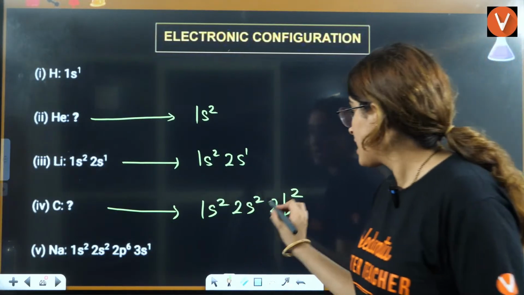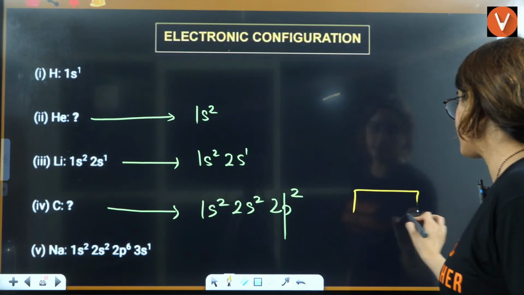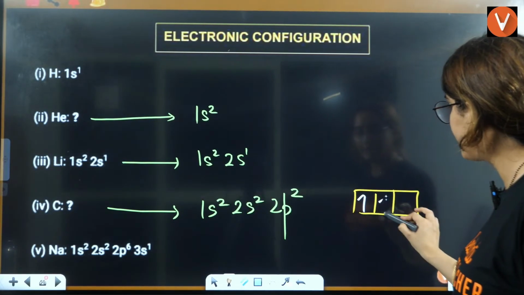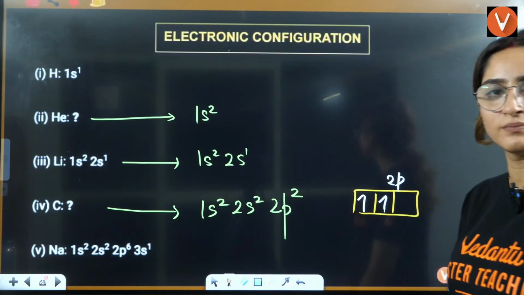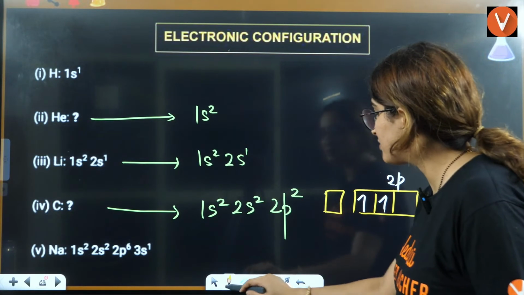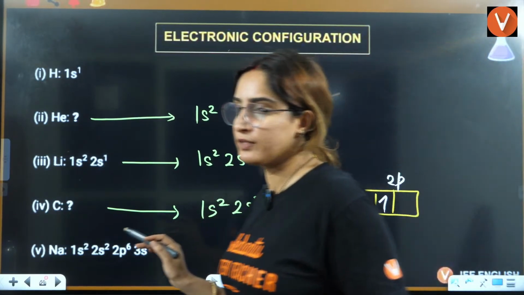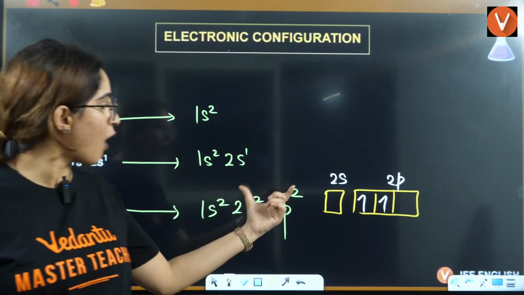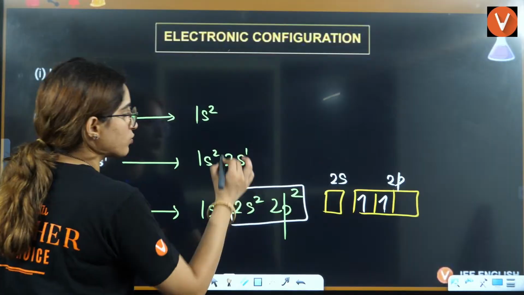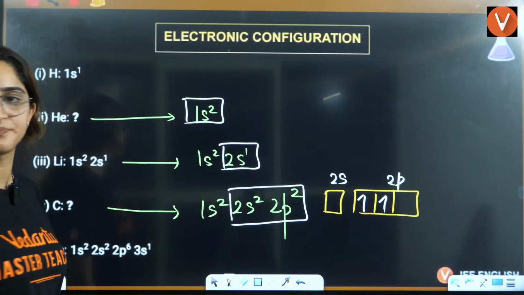Right? In this 2p, how will you fill the electrons? In this 2p, you will fill electrons like this: 1 and then 2. This is 2p, right? And this is your outermost. Whenever we use these in chemical bonding, we will also use this. I will also draw the outermost. Outermost, you have to write. This is the outermost, here, this is the outermost. Okay.